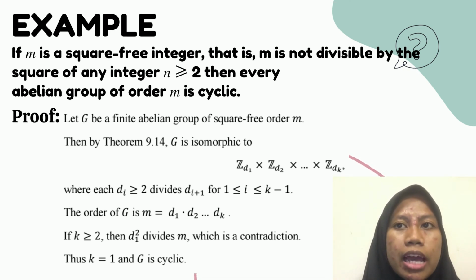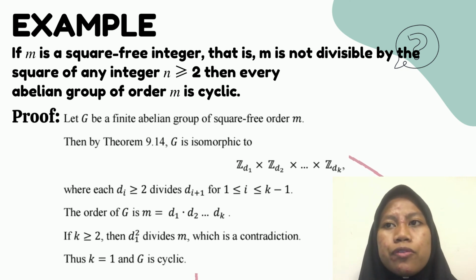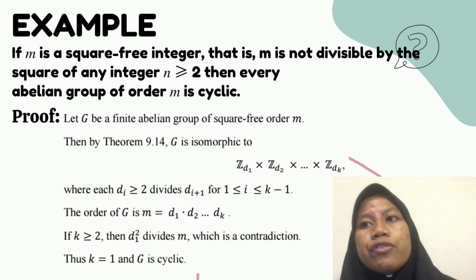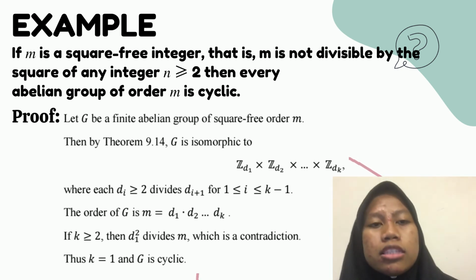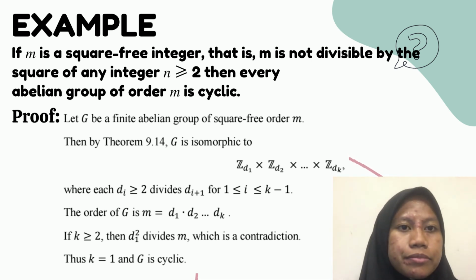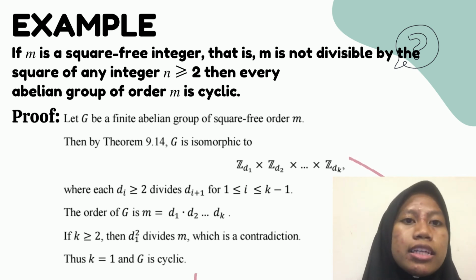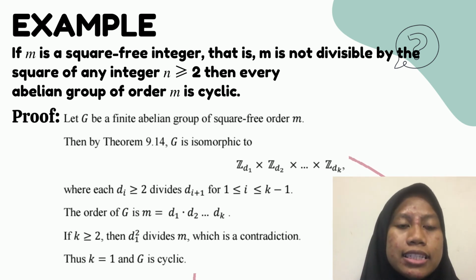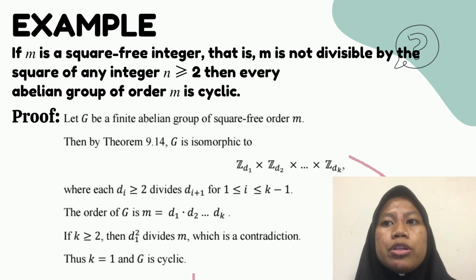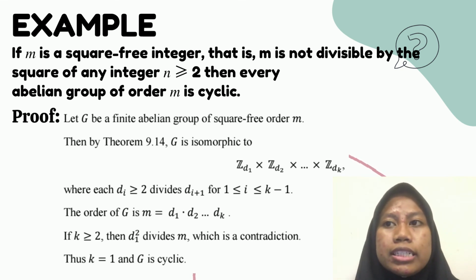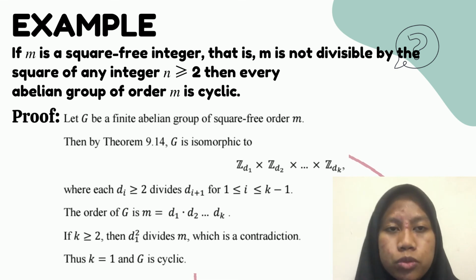Then by theorem 9.14, G is isomorphic to Z_{d1} times Z_{d2} times until Z_{dk}, where each d_i is greater than or equal to 2 and d_i divides d_{i+1} for i greater than or equal to 1 and smaller than or equal to k minus 1.